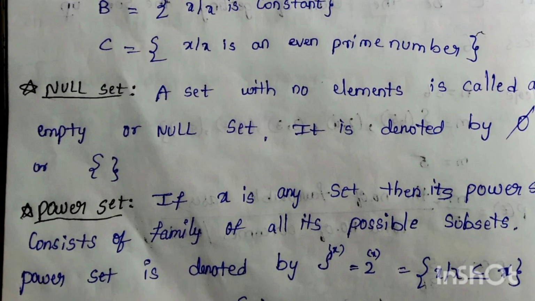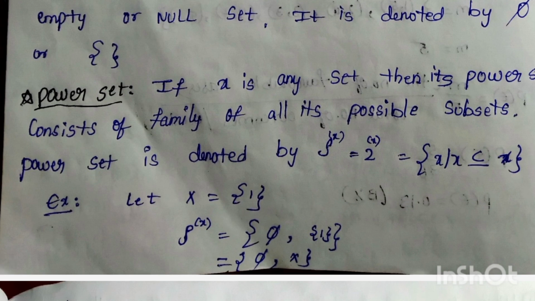The null set is a very important definition. Null set: a set with no elements is called an empty or null set. It is denoted by phi. The power set: if X is any set, then its power set consists of the family of all its possible subsets.